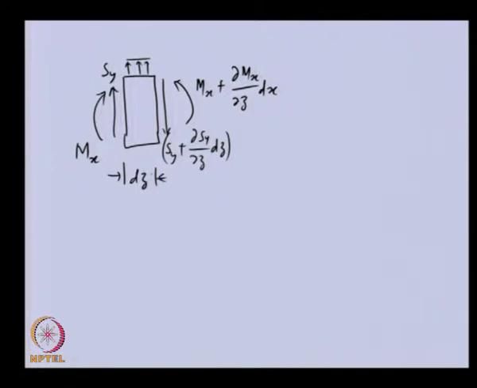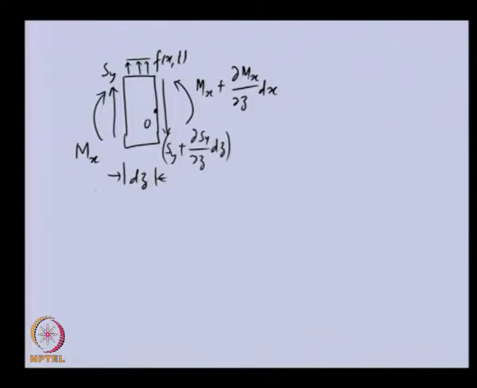Now, apart from this, there is the distributed force I have applied, and this is per unit length of the shaft segment. So, the total force will be this force into dz. So, let us say we take the moment balance. If we are taking moment about, let us say, this point O.